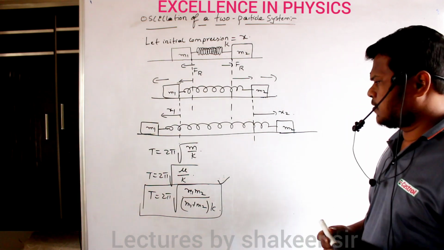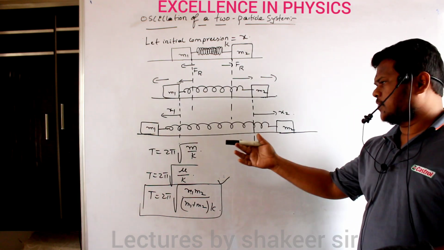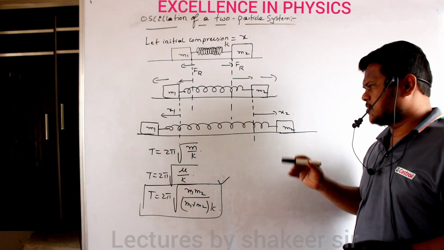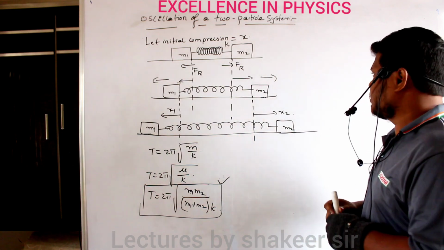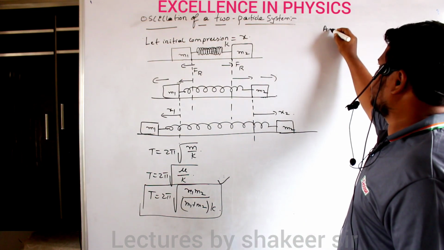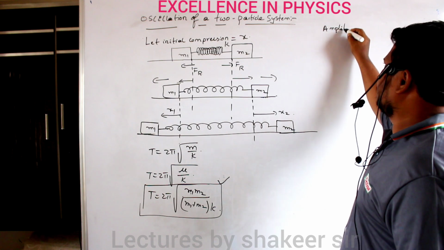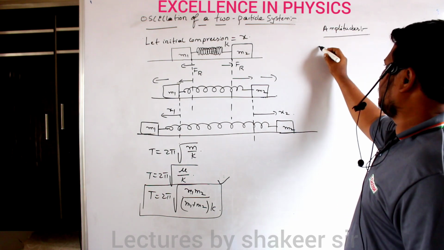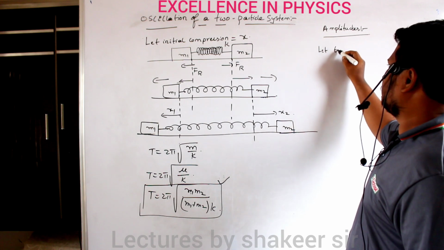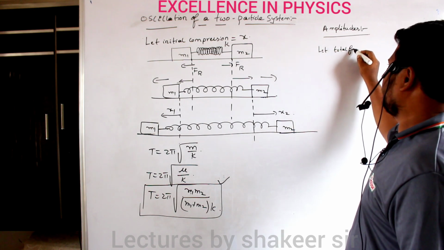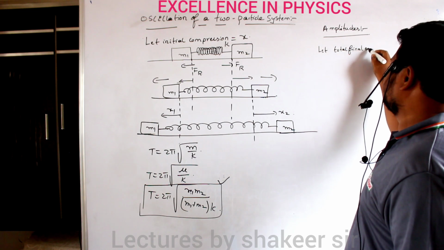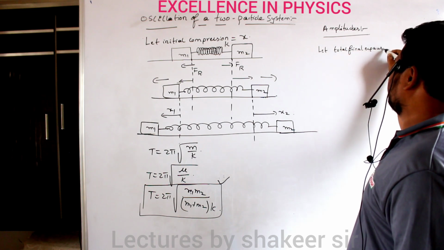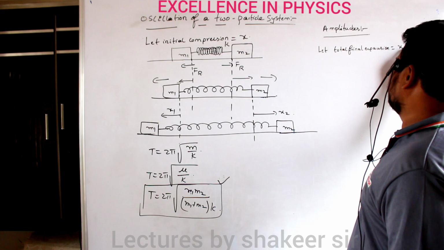Similarly, let us write the equation for the maximum amplitude of the first mass as well as the maximum amplitude of the second mass. Now we are writing the equation for amplitudes of the particles. Let the total final expansion be x naught.